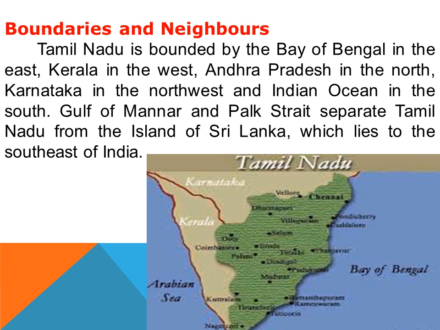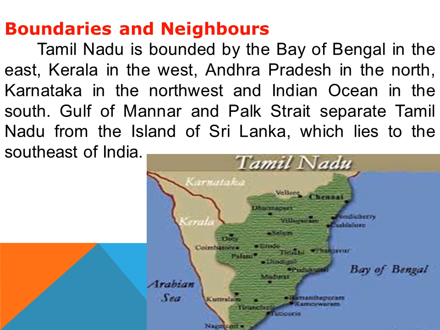Then boundaries and neighbors. Tamil Nadu is bounded by the Bay of Bengal in the east. See the picture? The map is given. In the east side, what is there? Bay of Bengal. And Kerala is there in the west side. Kerala is one of the states. And Andhra Pradesh in the north side, and the Indian Ocean in the south.